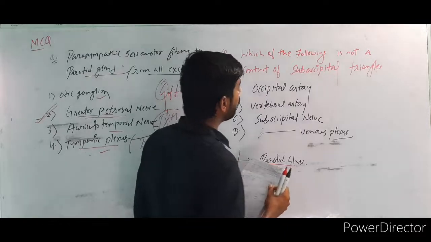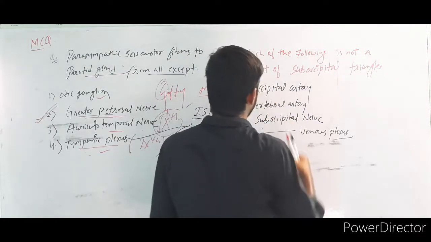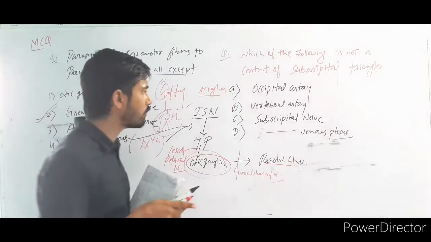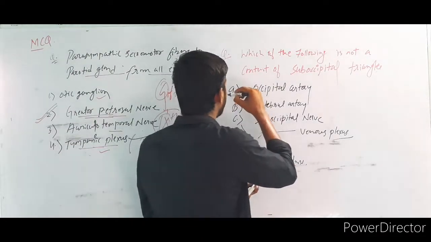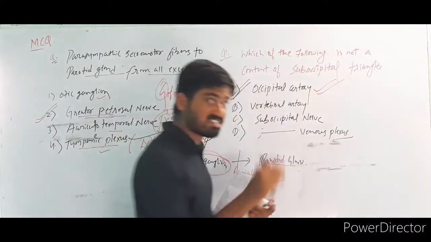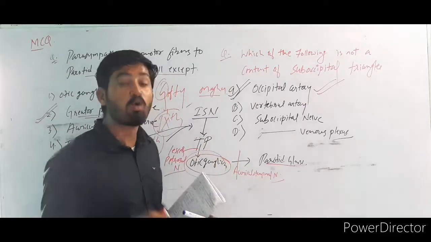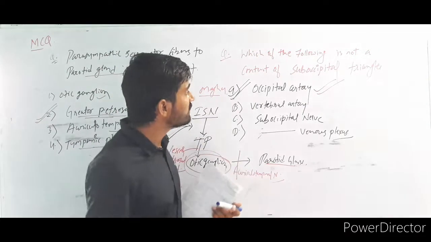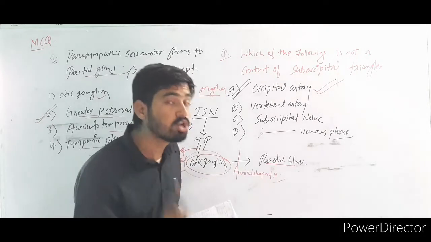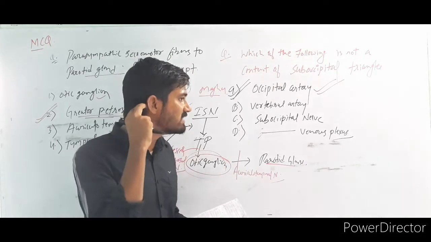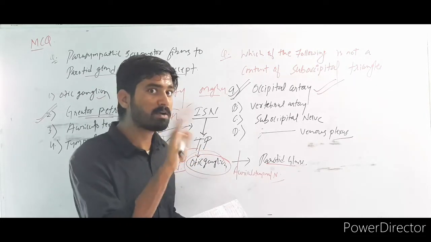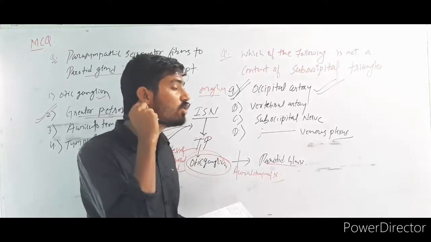Next question. Which of the following is not a content of the suboccipital triangle? What is your answer? I don't know what your answer is, but the correct answer is the occipital artery. Yes, the occipital artery is the correct answer. What do you think? You are thinking that suboccipital triangle means the occipital artery is there. No. See, one thing you must remember: the posterior triangle is divided into two parts. One is the occipital. Here is the occipital.